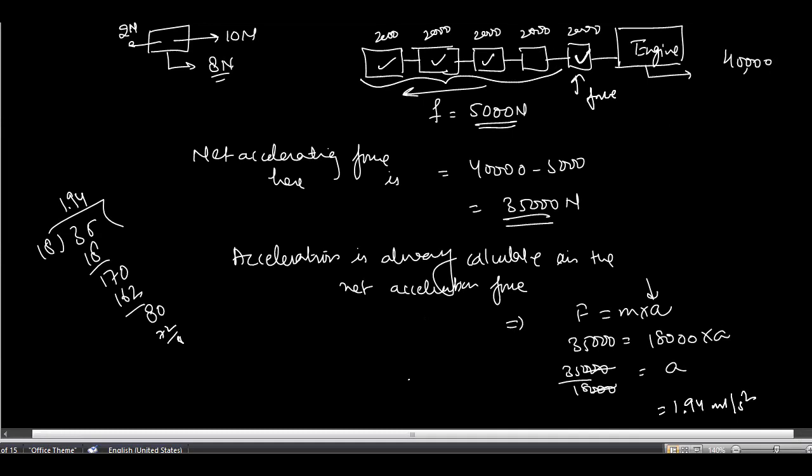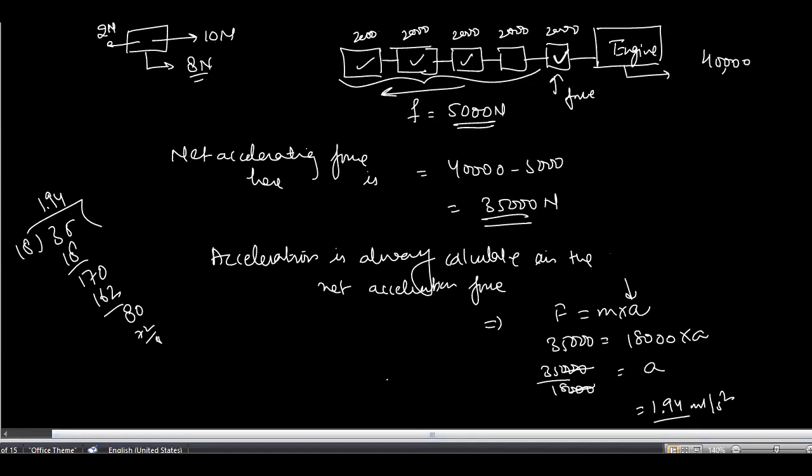So how can you calculate the force on wagon 1? You know that this is the acceleration we have. All of them are connected with the same string, so all of them are going to have the same acceleration. If a body is connected with a string or something, then all of them are going to have the same acceleration. So this wagon is also going to have the same acceleration, but what you need to do is calculate the total mass of this one. What is the total mass of 4 bodies?